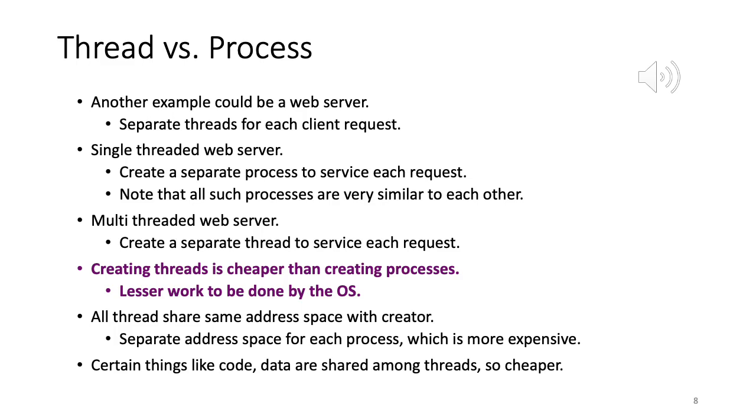Conceptually, each client request has a similar piece of code. If they're accessing Amazon, the only difference could be that they're browsing different pages or buying different items, but many parts of the code will be similar. So it is better for each client request to run as a separate thread. It is more efficient to use one process that contains multiple threads.